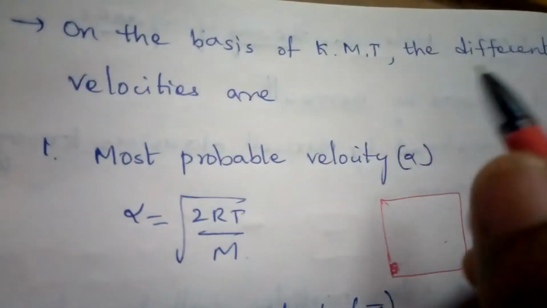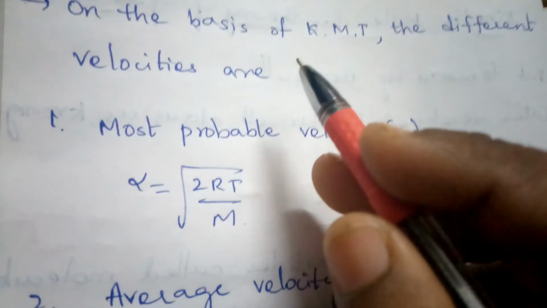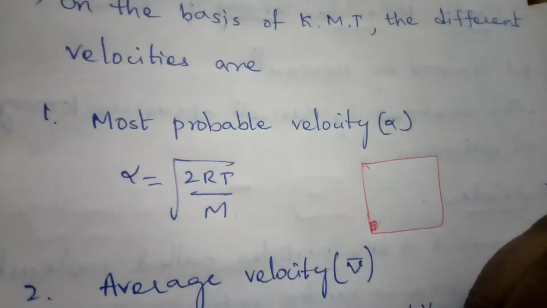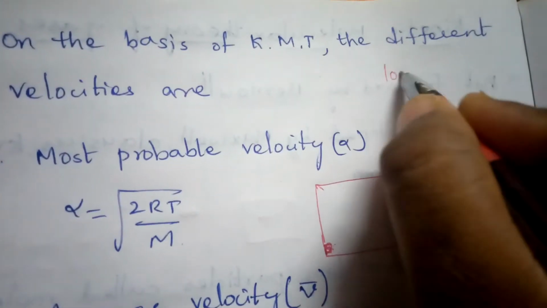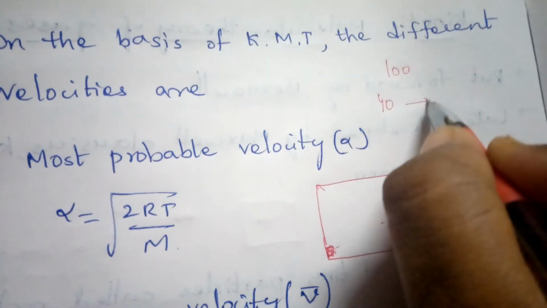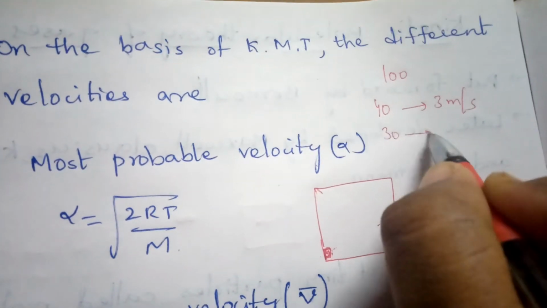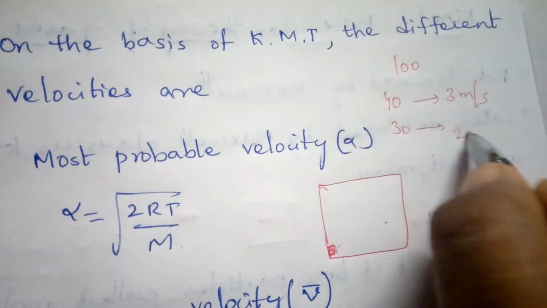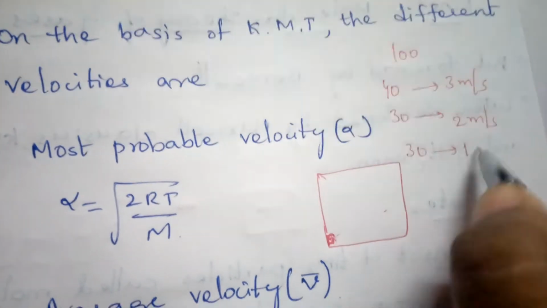Coming to the kinetic molecular theory, the gas molecules possess velocities of three types: most probable velocity, average velocity, and root mean square velocity. Coming to the most probable velocity, suppose you take 100 molecules in one container. Suppose 40 molecules possess a velocity of 3 meters per second, 30 molecules possess 2 meters per second, and the remaining 30 molecules possess 1 meter per second.